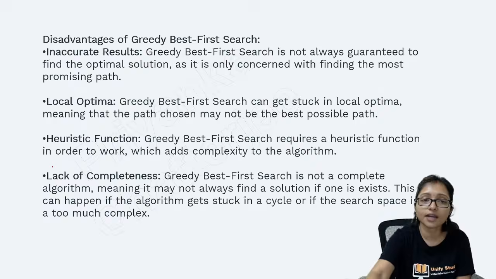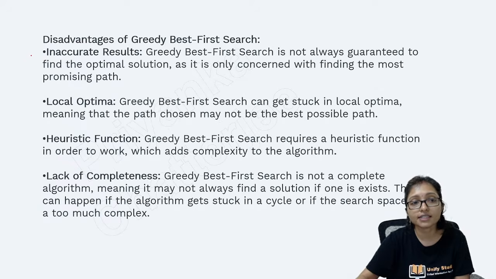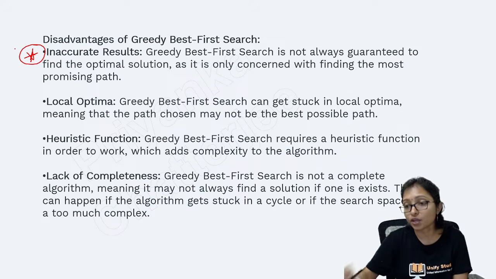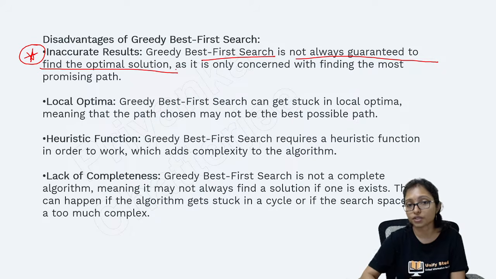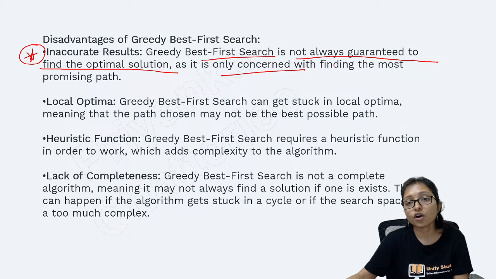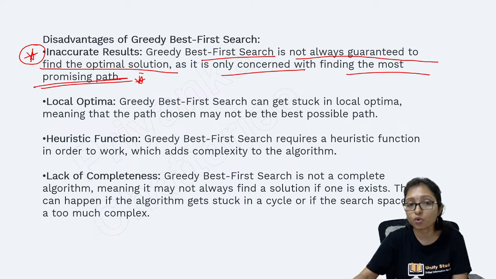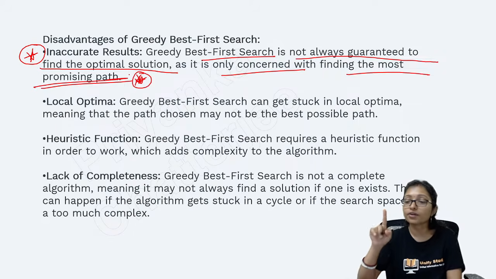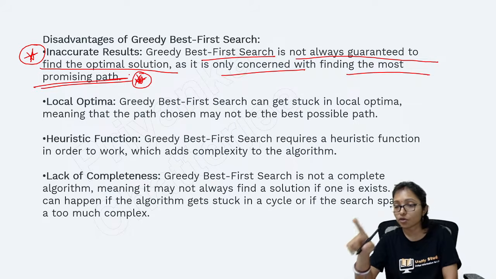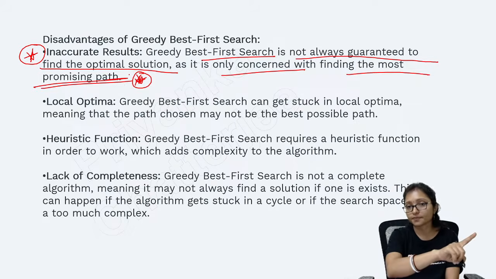But what are the disadvantages? The disadvantage is this one, and questions are coming only from here. Inaccurate result, because greedy best first search is not always guaranteed to find the optimal solution. It only concentrates on finding the most promising path. This is the most important problem of greedy best first search. Questions came from there only.